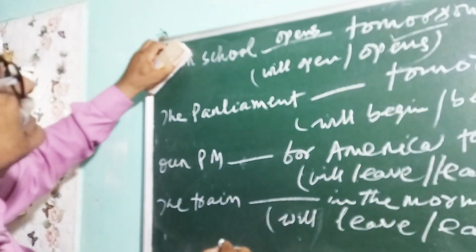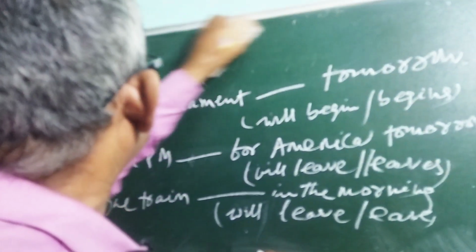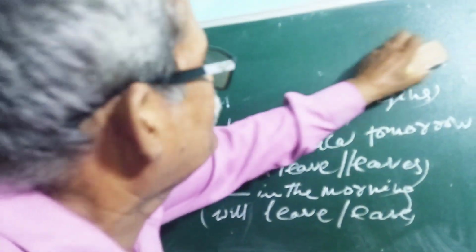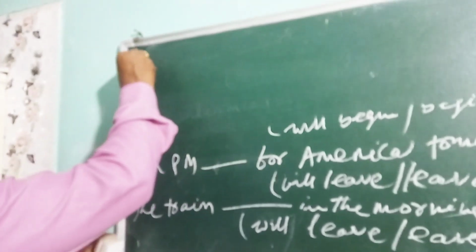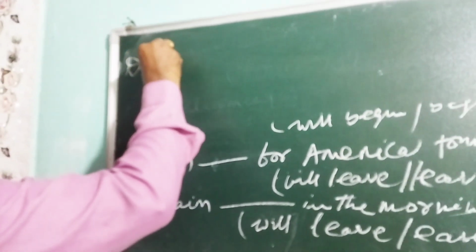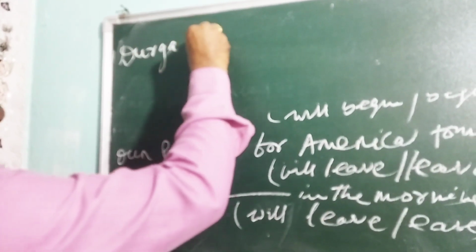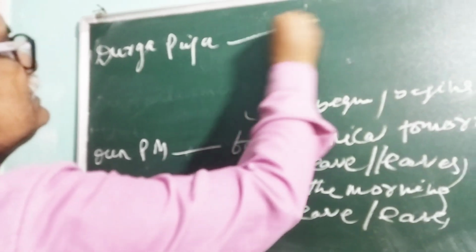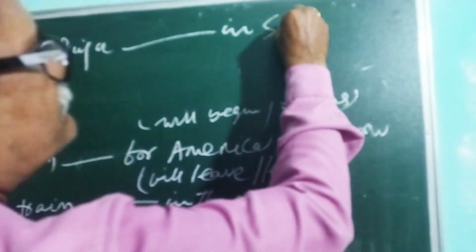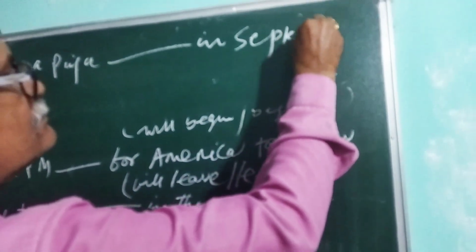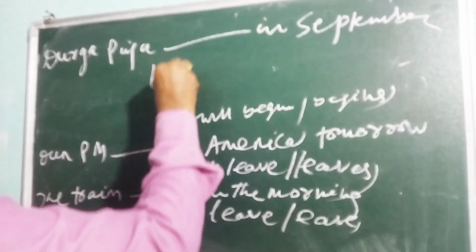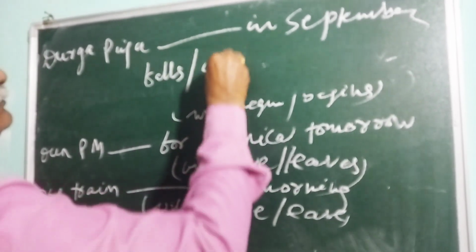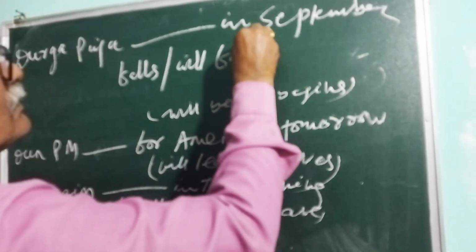Another example I am giving you. Whatever you find from your calendar, you have to use also in present tense, present simple. Durga Puja dash in September. Falls, will fall. Write it down.